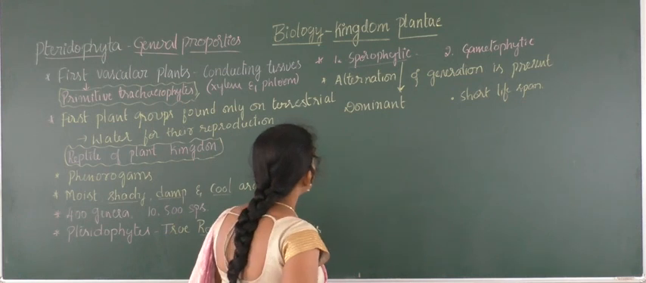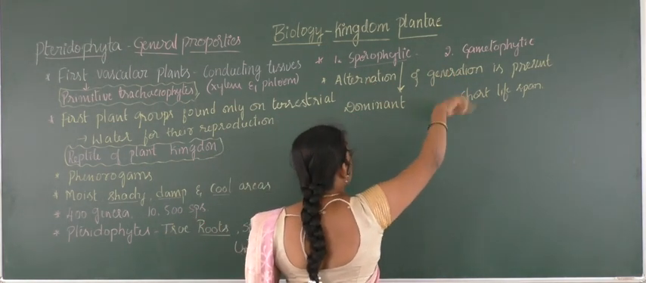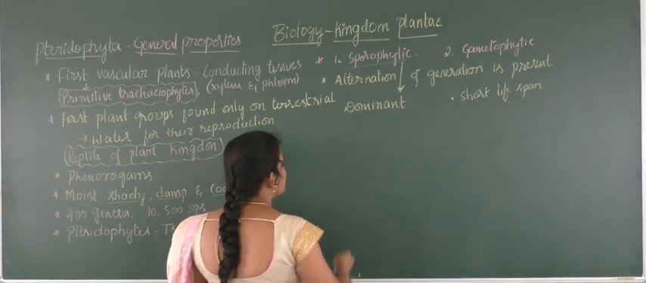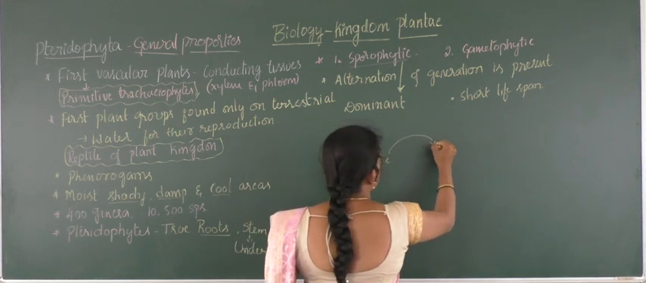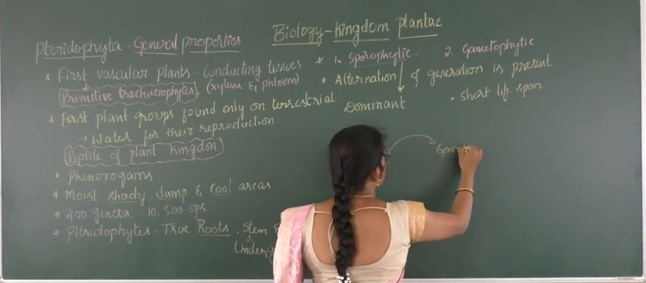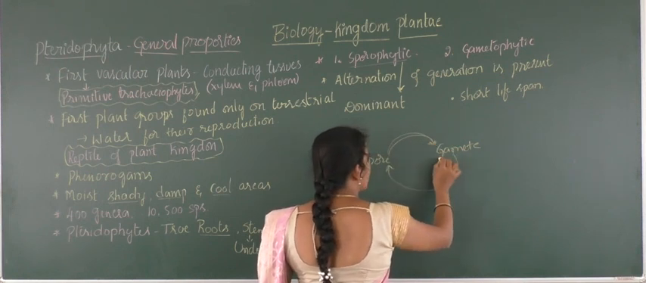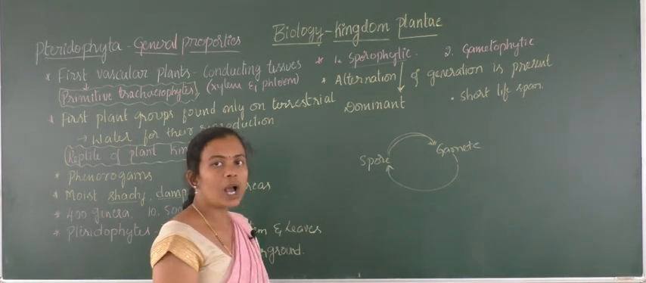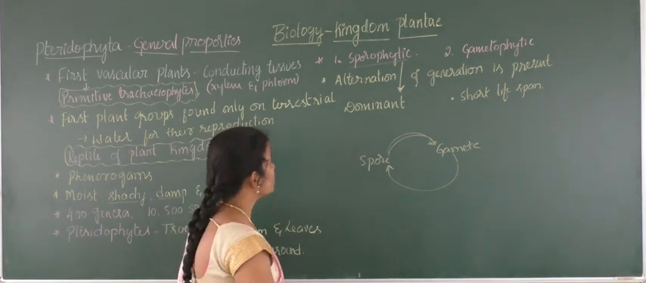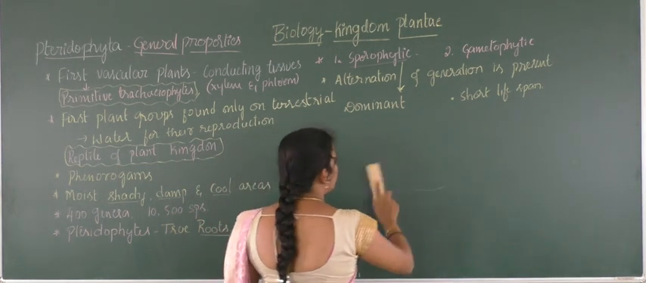Exactly, there is an alternation of generation with the sporophytic stage and the gametophytic stage, and the gametophytic stage and the sporophytic stage. How does it form? First is the sporophytic stage, next comes the gametophytic stage, again it comes to the sporophytic, again it goes to the gametophytic. Like this, there will be a cycle-like appearance when it comes to the alternation of generation. So this is called alternation of generation, which is present in the case of pteridophytes.